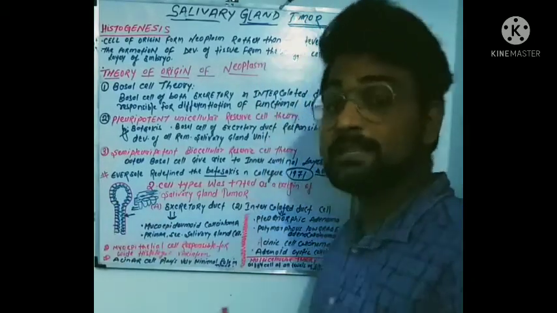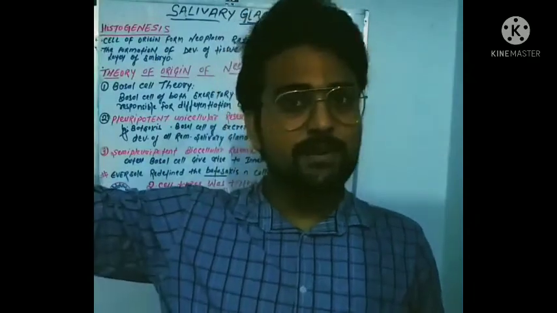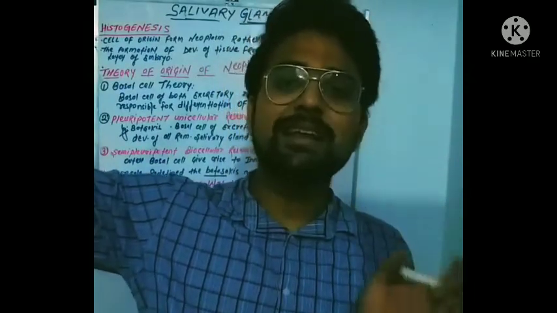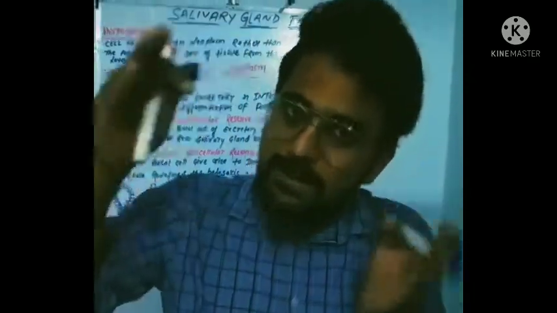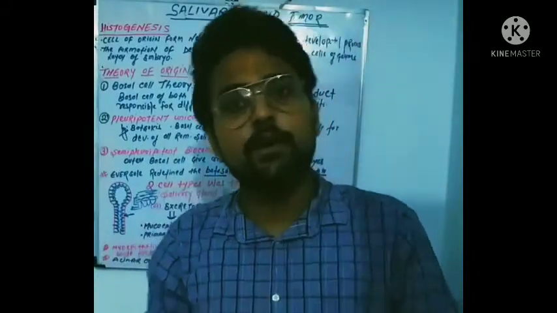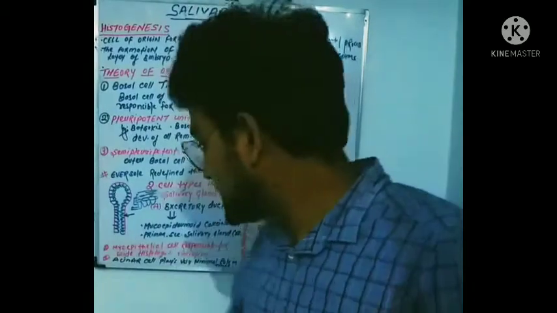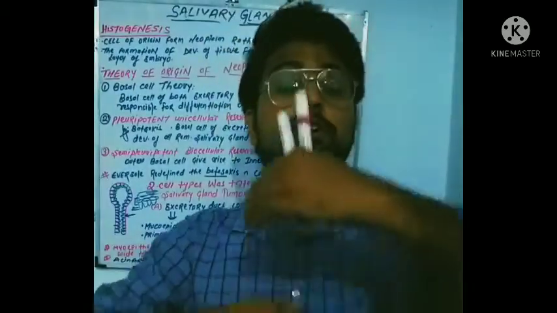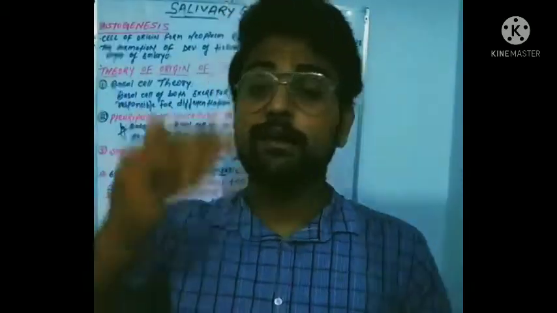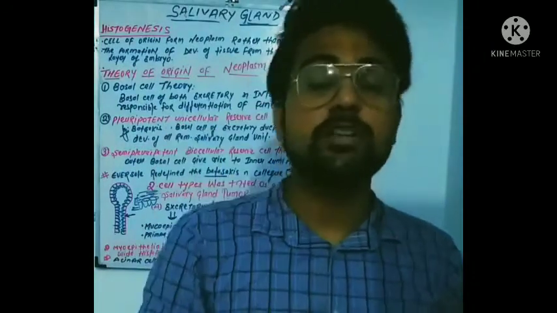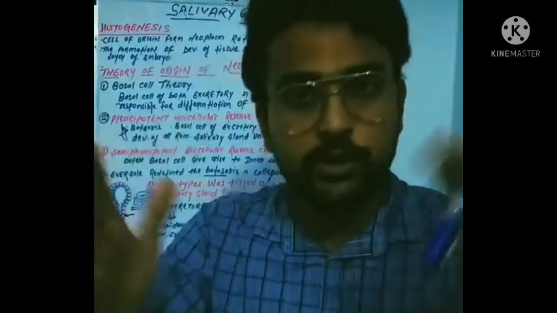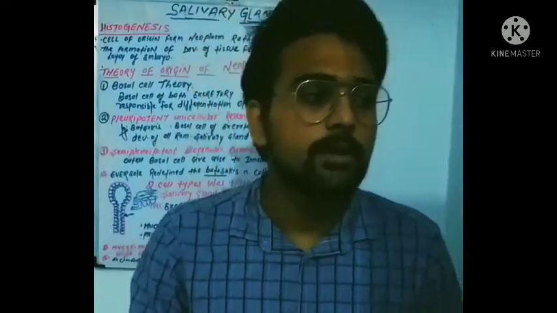I am telling the same thing: there is a basement membrane, there is a luminal cell, that is the tall columnar cell, and between these two a cell layer is found that is called the basal cell layer or the myoepithelial cell layer, which has high potential to give histopathological variation and is seen in almost every tumor of the salivary gland.